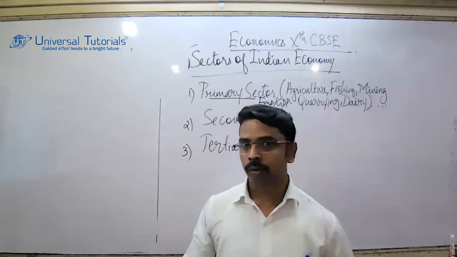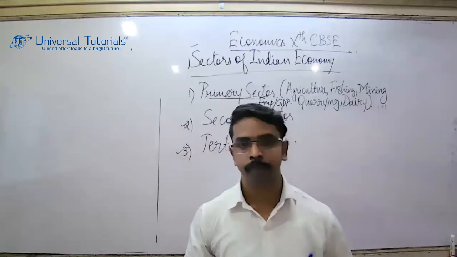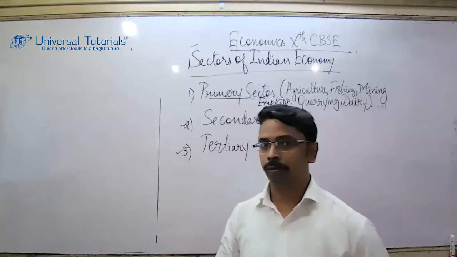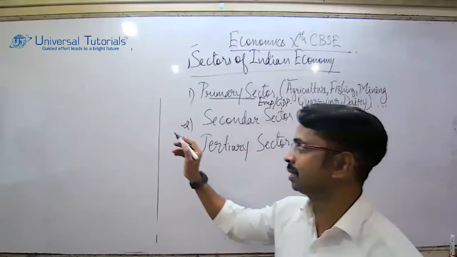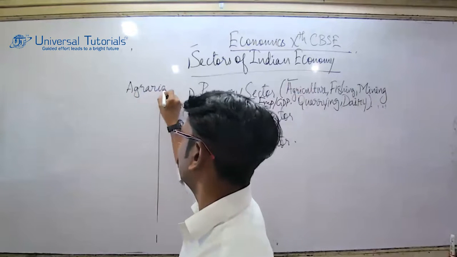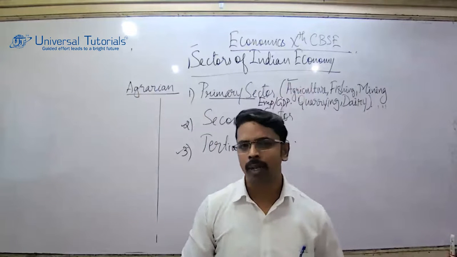Although we have the other 2 sectors, secondary and tertiary, which I'll be explaining, the contribution of the primary sector, and within the primary sector, agriculture, is the maximum. So based on the statistics, we perfectly say India is an agrarian economy. Why is it agrarian?